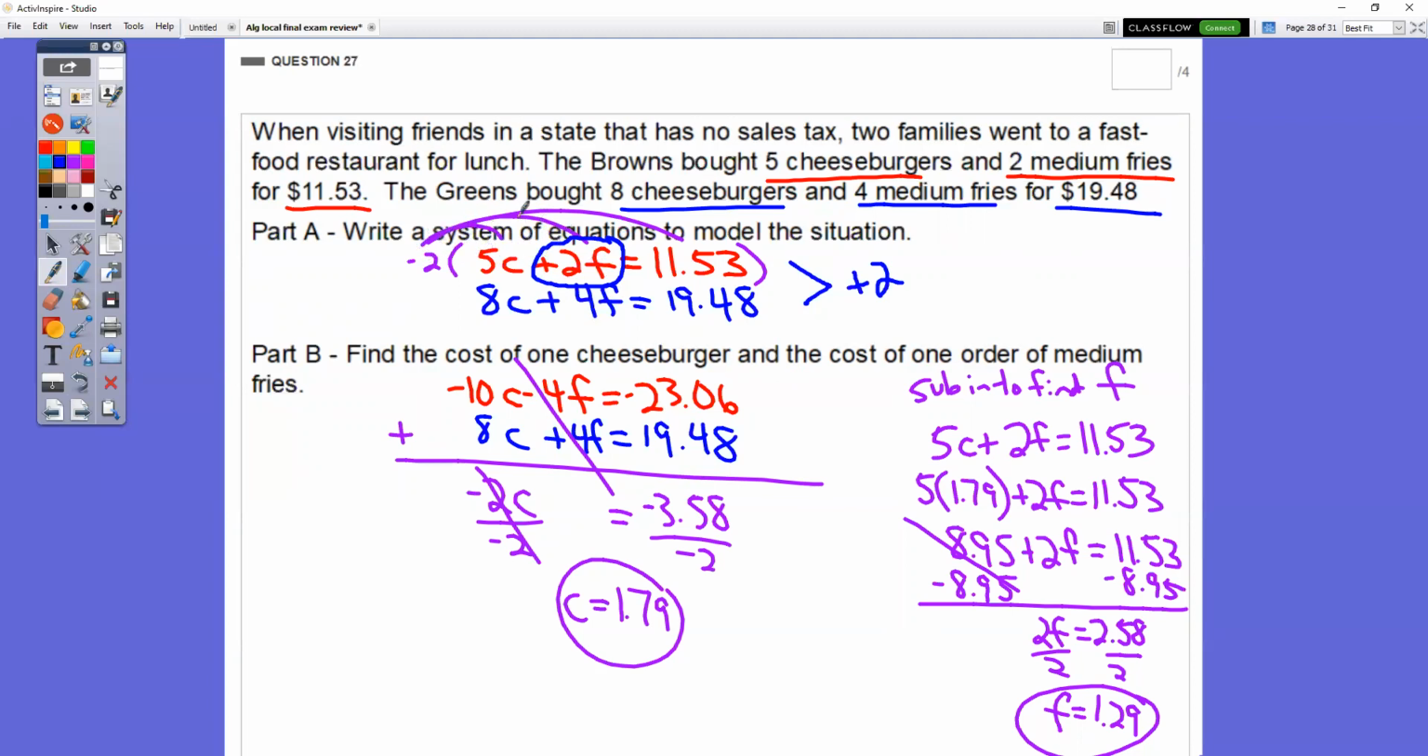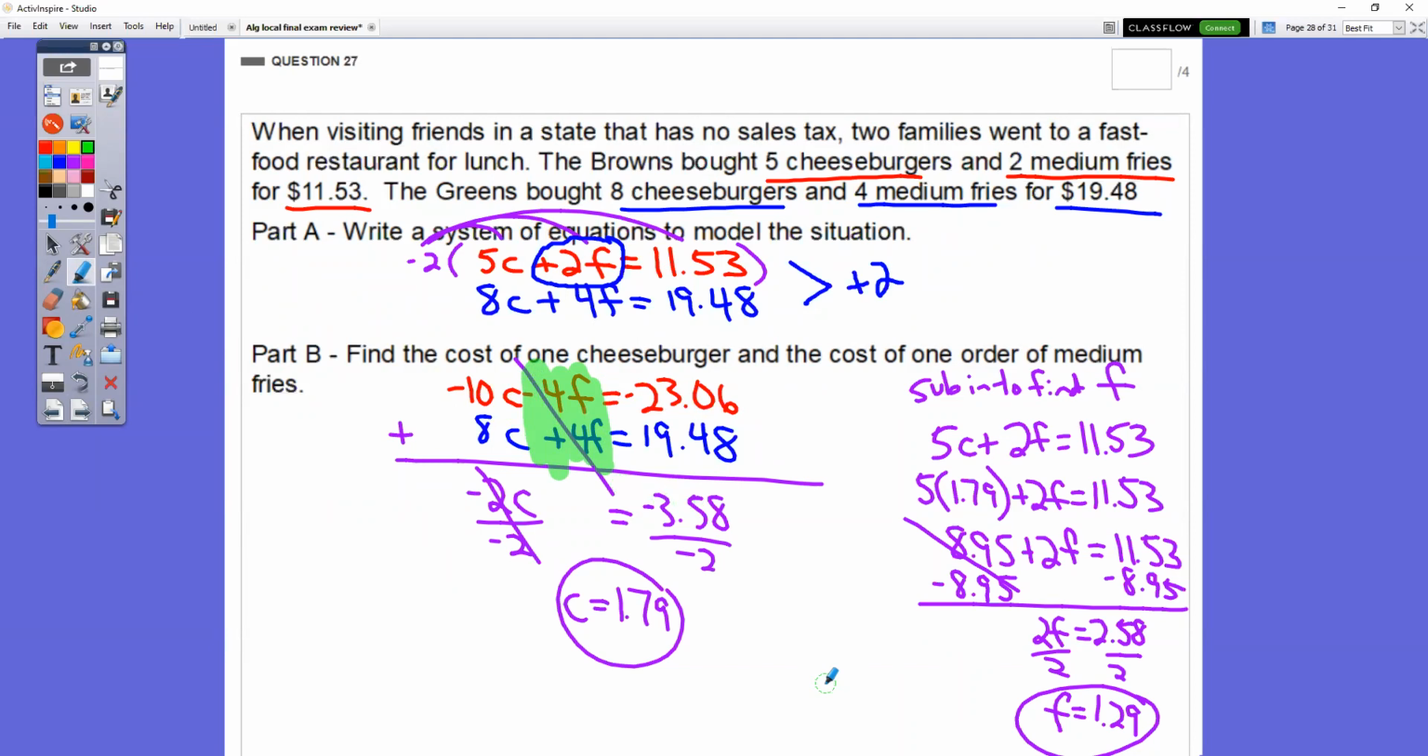Distribute, distribute, distribute. There are a couple of people that distributed to the C and the F, but forgot to distribute to that third number. Be very careful there. So when I distribute, distribute, distribute, I get what's here in the red in part B. Negative 10C minus 4F equals negative 23.06. Notice how right here now, I have my opposites. I have my negative 4F and my positive 4F.